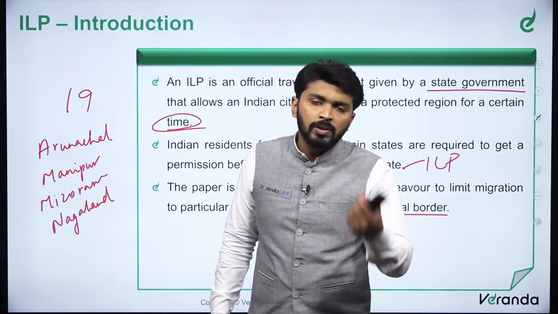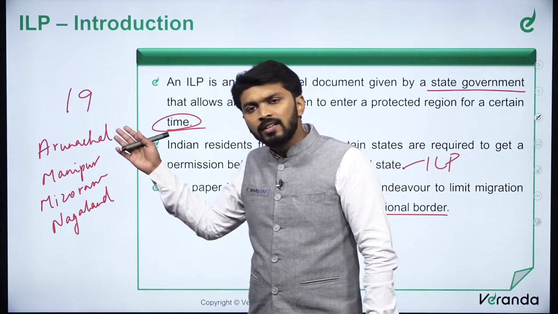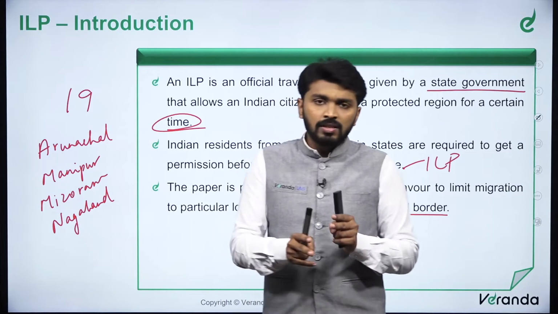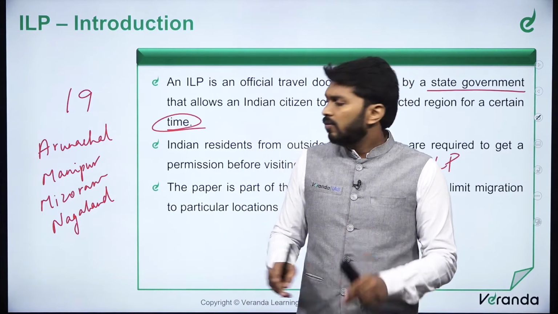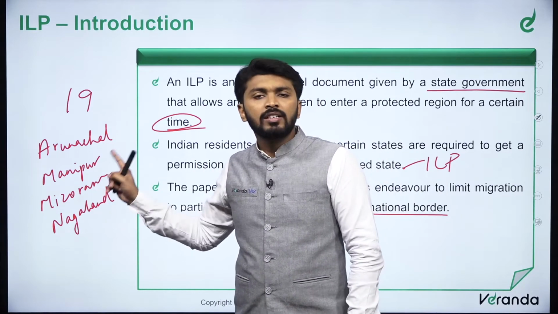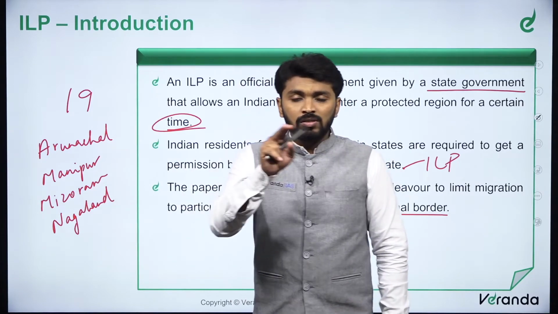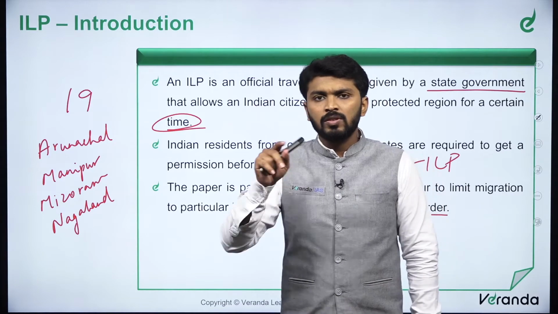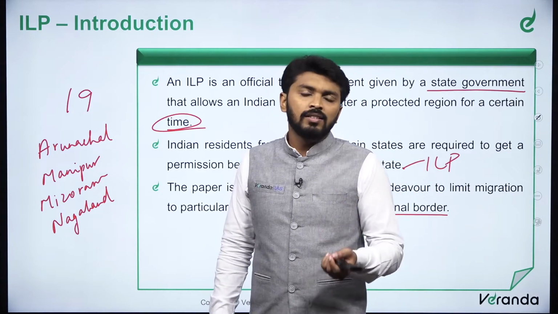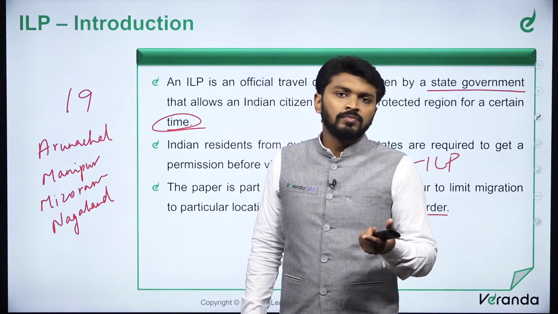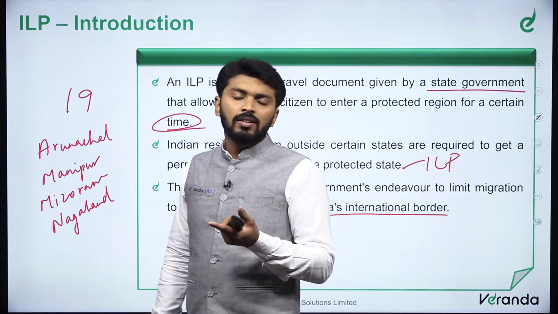The non-tribal people will go and settle in their states, and it will change the demographics of this dominated tribal majority state. It will become a non-tribal majority state from a tribal majority state, and hence as a result they will lose their protection under the 6th schedule or under the 5th schedule.